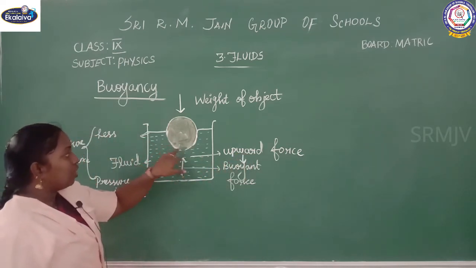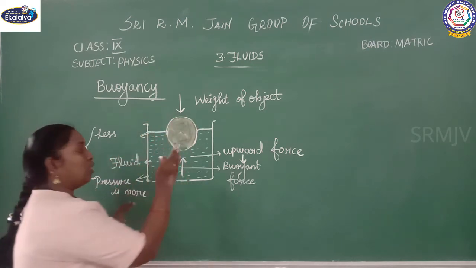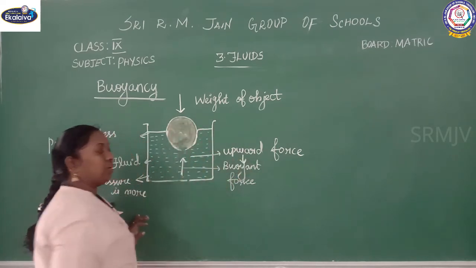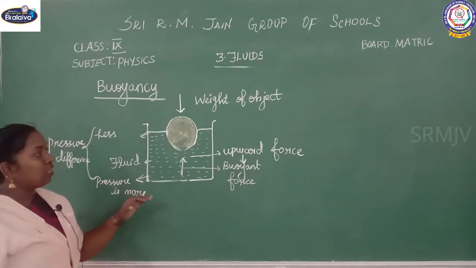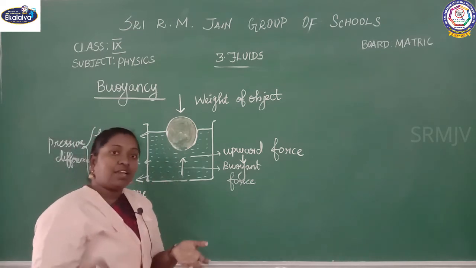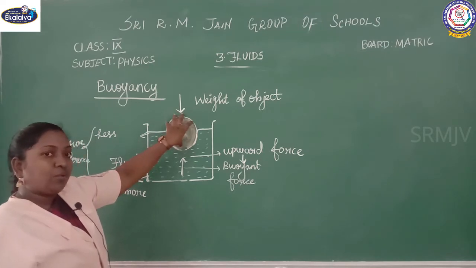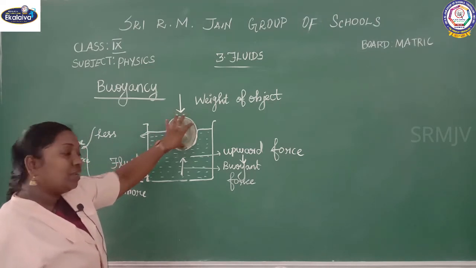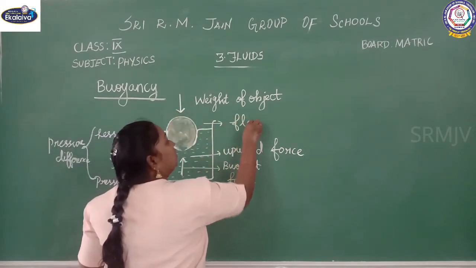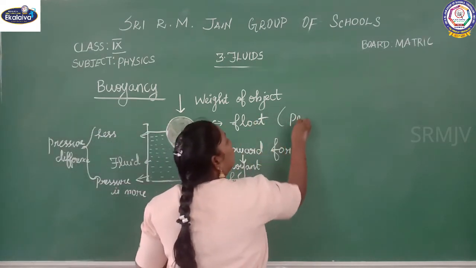Due to that, the object is floating on the surface of the liquid. So what is a buoyant force? The force which is exerted upward is called the buoyant force. The object becomes floating or sinking based on less density or more density. When the object density is less, what will happen? The upward force will act on it, so that the object will float in the liquid. You can call it positively buoyant.